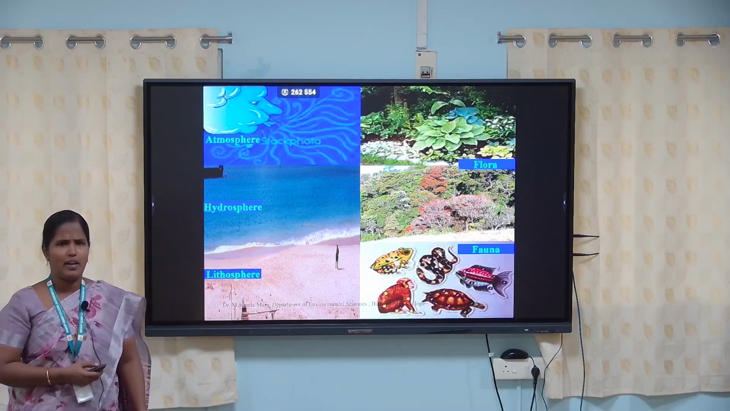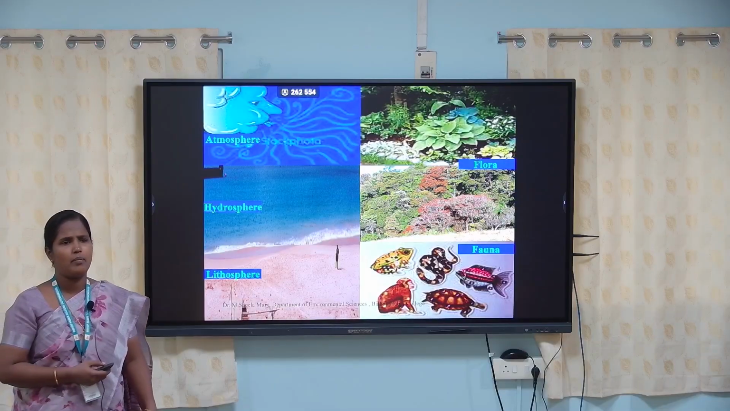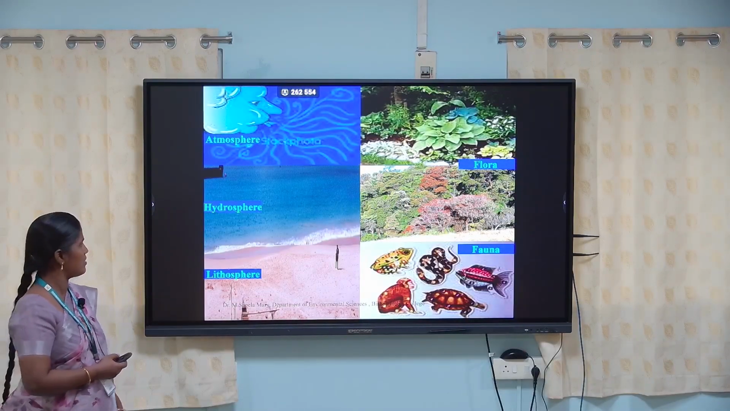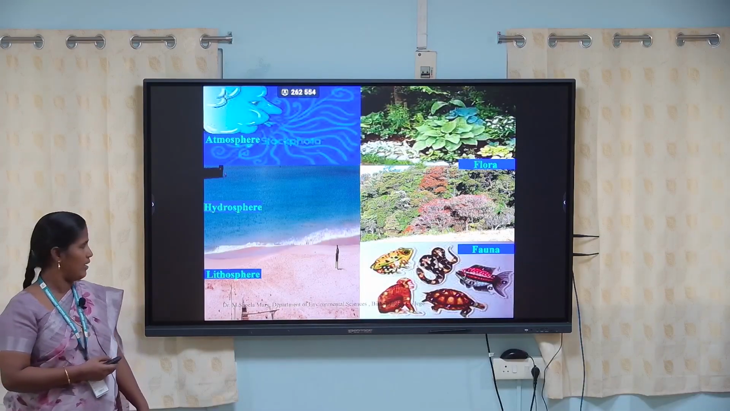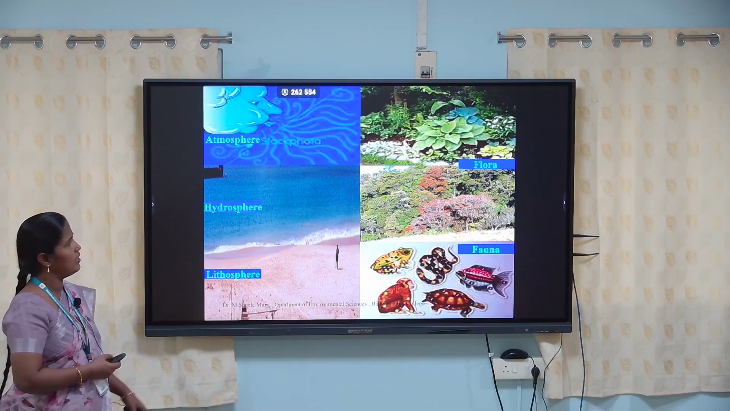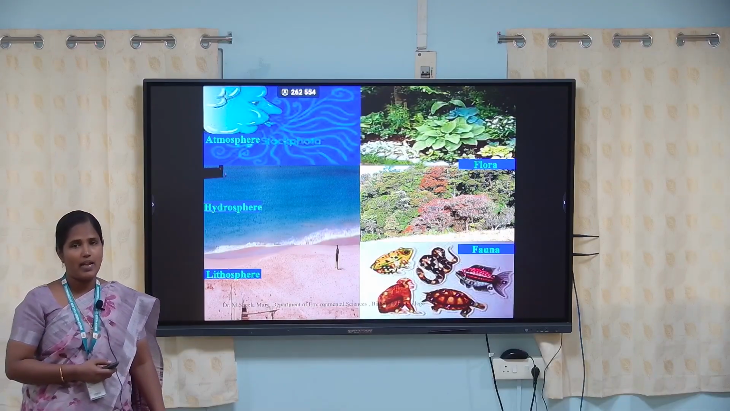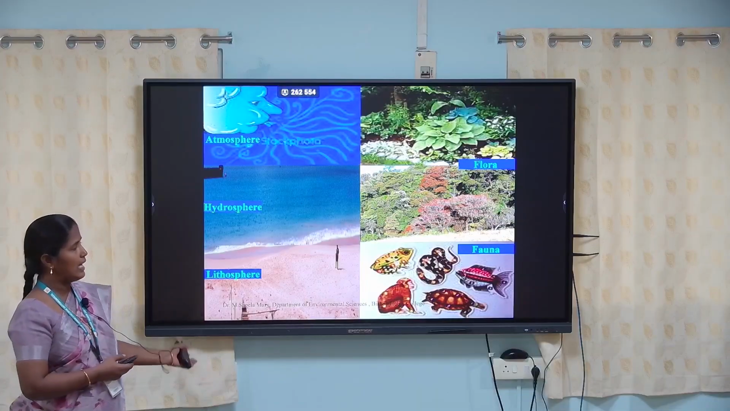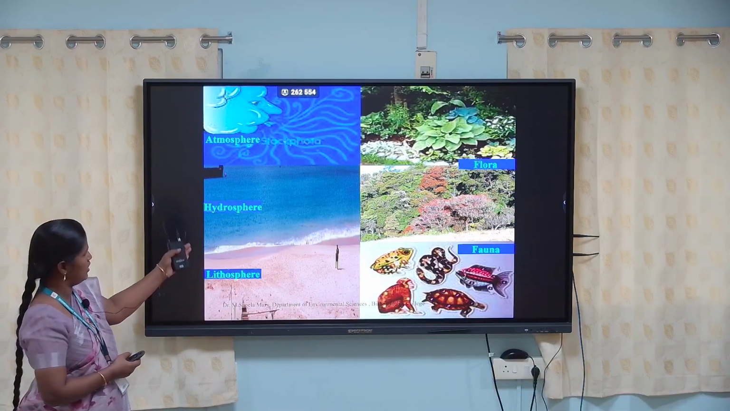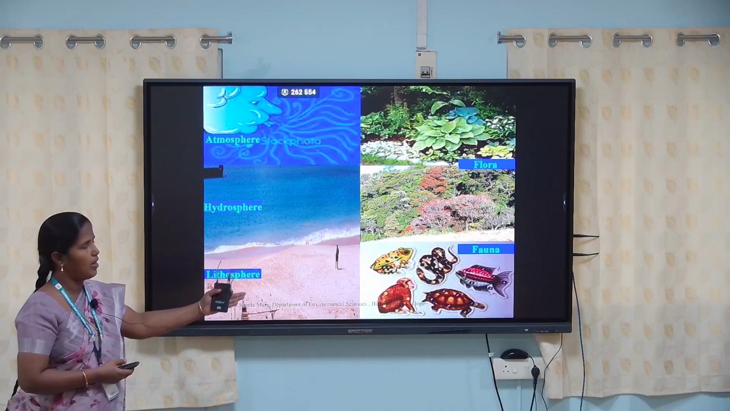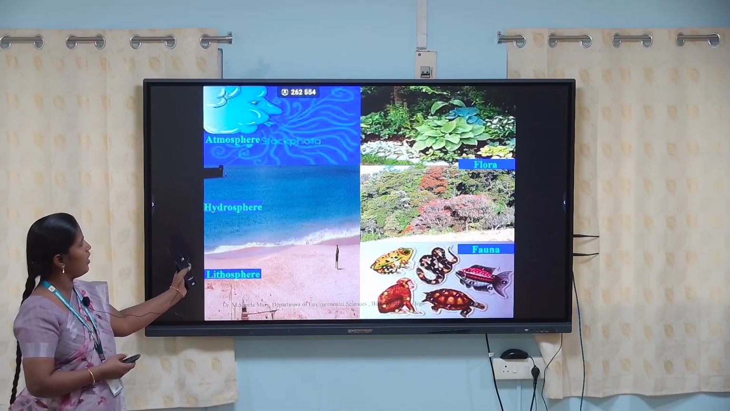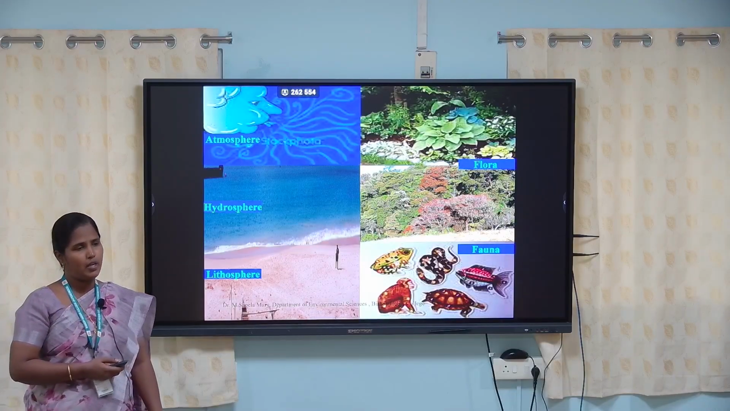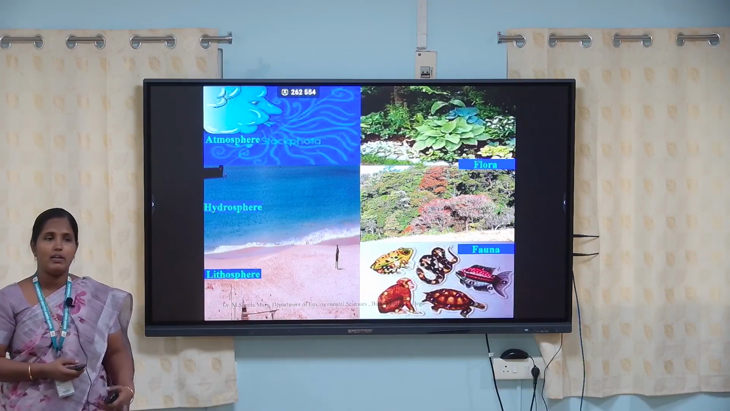Atmosphere is nothing but the blanket of air surrounded by the earth. Hydrosphere is water and lithosphere is land. Both flora and fauna, the plants and animals, are very important; that is called the biosphere. So these are the abiotic components, these are the biotic components. The relationship between biotic and abiotic components is called ecological system.